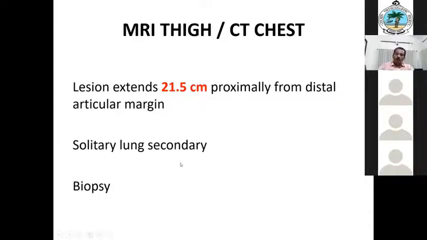Limb salvage and reconstruction. What? Limb salvage surgery. What are the limb salvage surgeries you know? With endoprosthetic reconstruction. Resection and megaprosthesis, then? Arthrodesis, resection and arthrodesis. Then autograft, osteoarticular.